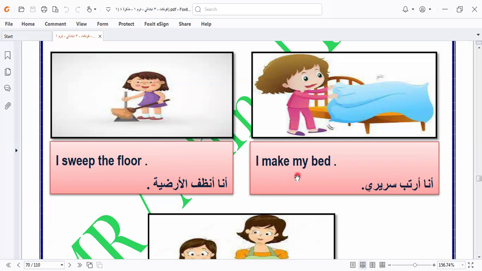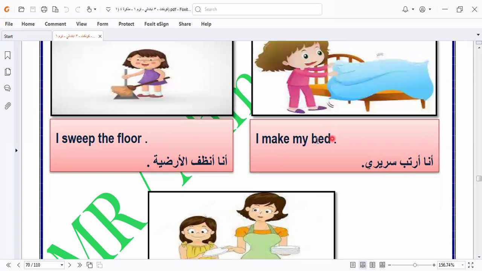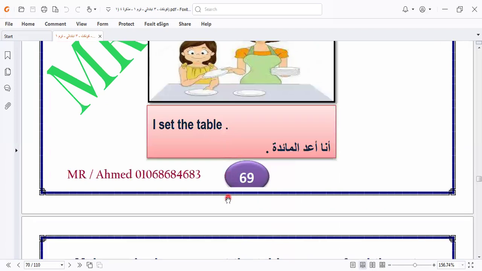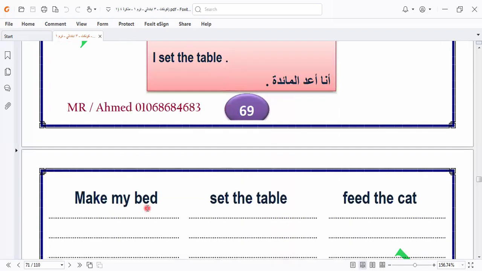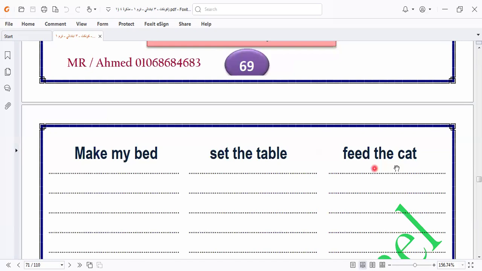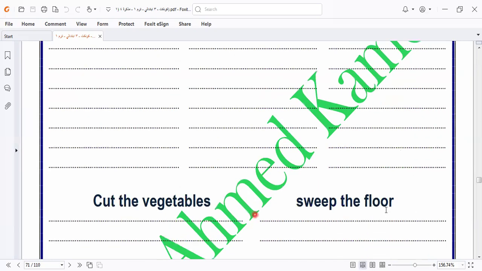Okay, I make my bed. Here, make means tidy my bed. I set the table. Make my bed means tidy my bed. Set the table means prepare the table. Feed the cat. Cut the vegetables. Sweep the floor.